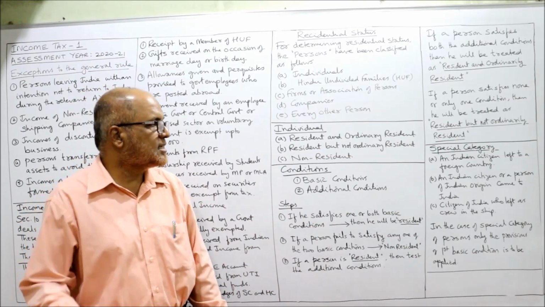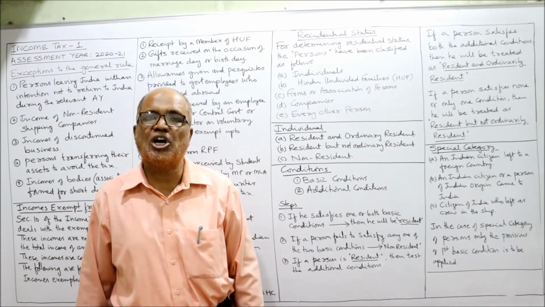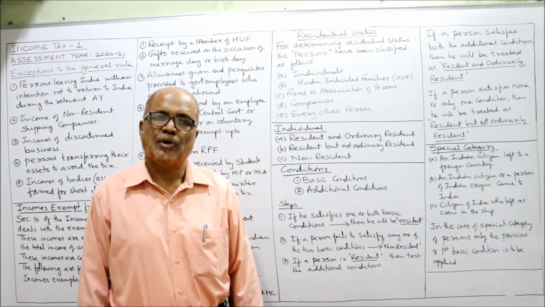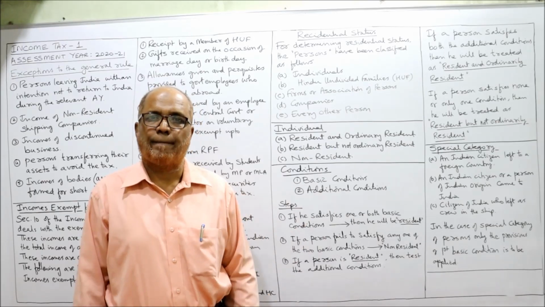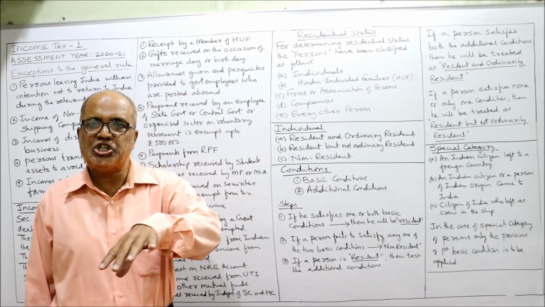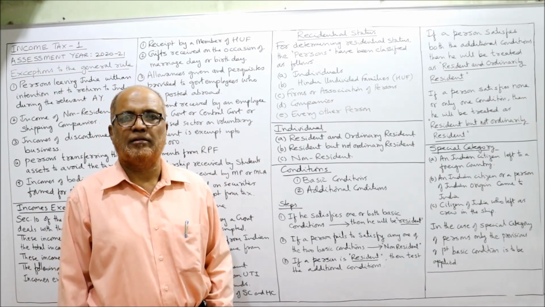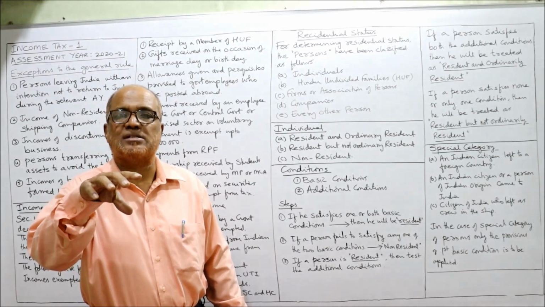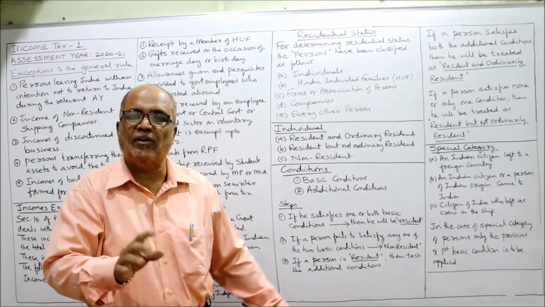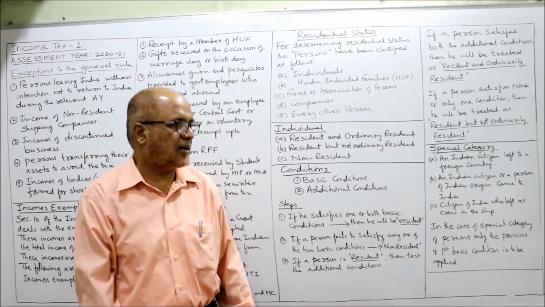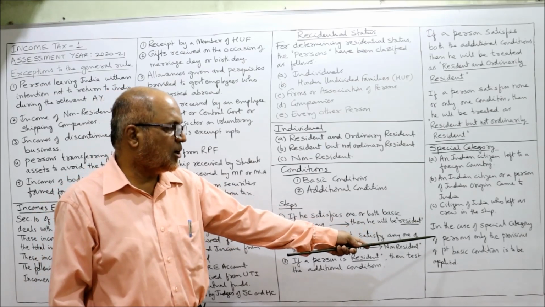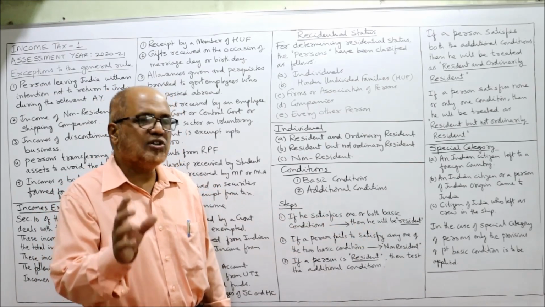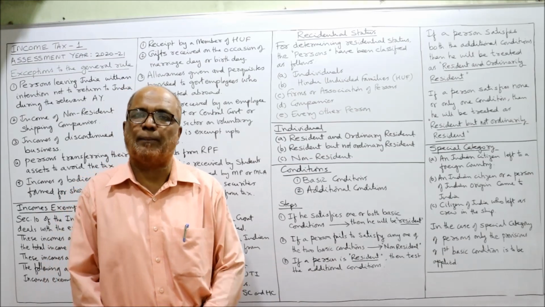And the third case: a citizen of India who leaves as a crew member in a ship or in an aeroplane. These Indian citizens who are crew members in an aeroplane or ship will be categorized as special category. In case of special category persons, only the provisions of the first basic condition will apply.